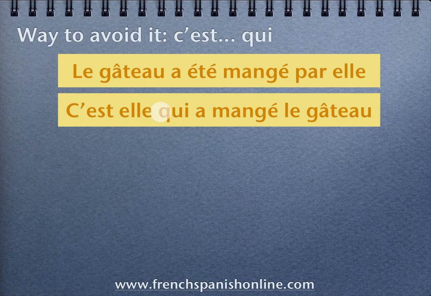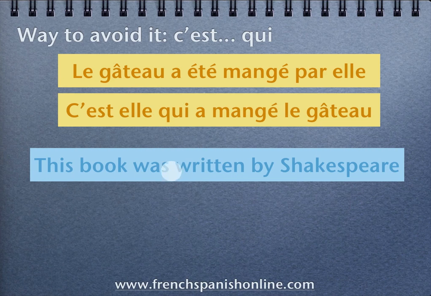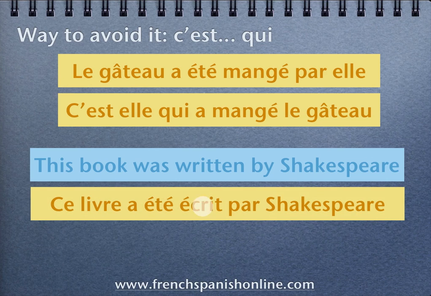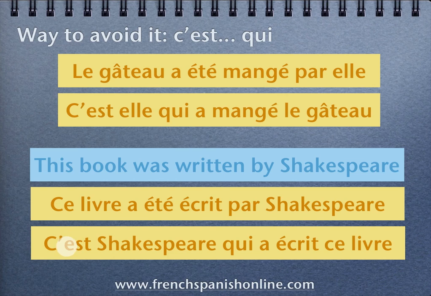This one is active voice and it's a bit better. This book was written by Shakespeare. Again, if you want a passive voice in French, you can translate word for word and you get this sentence, grammatically correct: Ce livre a été écrit par Shakespeare. But again, we can use the expression c'est qui and get c'est Shakespeare qui a écrit ce livre, and it's much better.